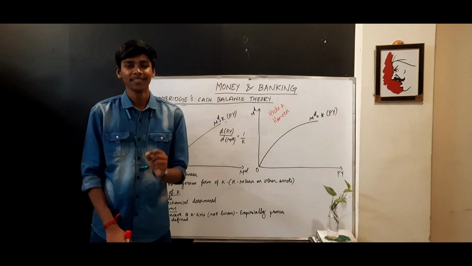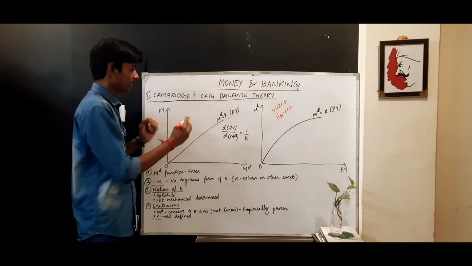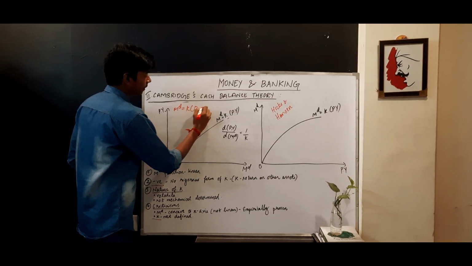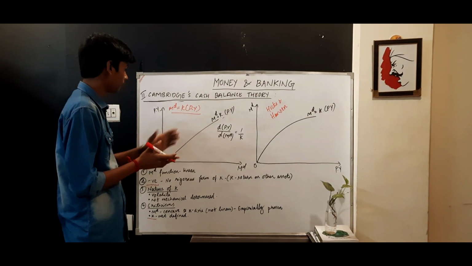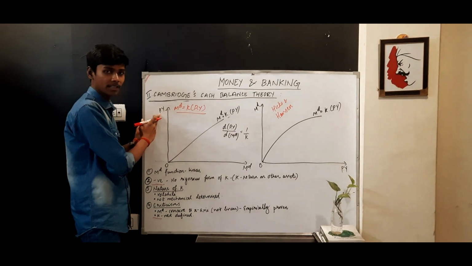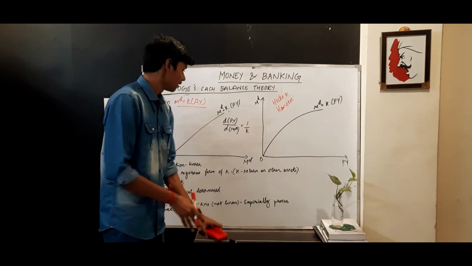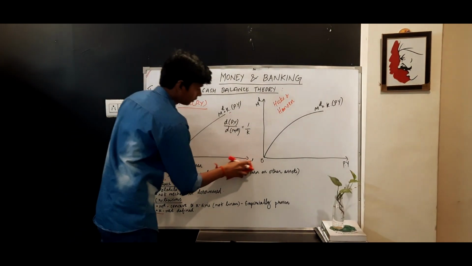Now we are going to see the second theory of money demand, that is the Cambridge cash balance theory. They said money demanded will be a proportion of nominal GDP, that is P into Y. Here you can easily see that money demand is a function of nominal GDP, but it is an inverse relation only because it was corrected later by Hicks and Hansen. And you see, they have given money demand here and nominal GDP here.